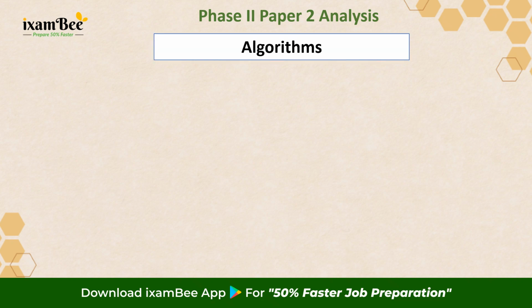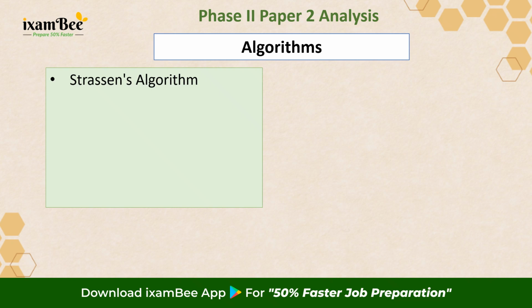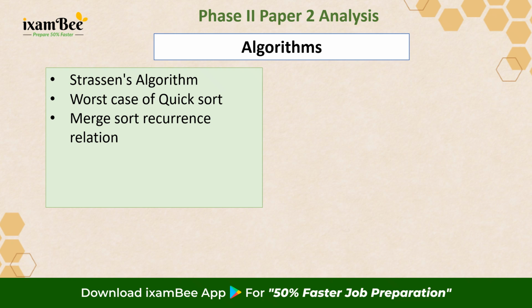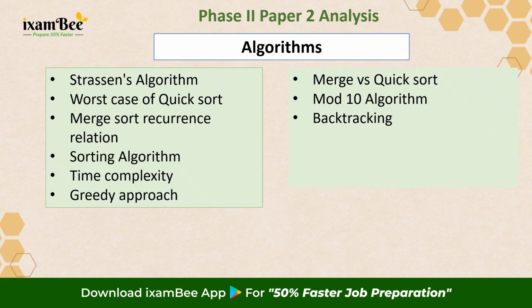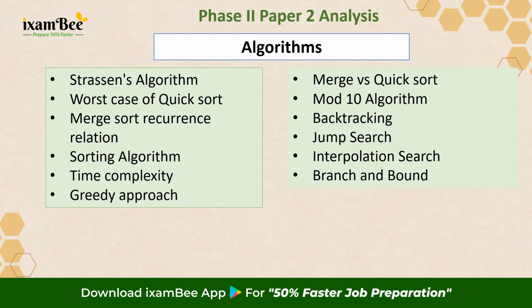A lot of questions were also asked from the algorithms section. Here, some of the important topics were Strassen's algorithm, worst case of quicksort, merge sort recurrence relation, sorting algorithms in general, time complexity, greedy approach, merge and quicksort comparison, mod 10 algorithm, backtracking, jump search, interpolation search, and branch and bound. So you see that in these three major categories of data structures, programming languages and OOPS, and algorithms, the majority of the questions were covered.